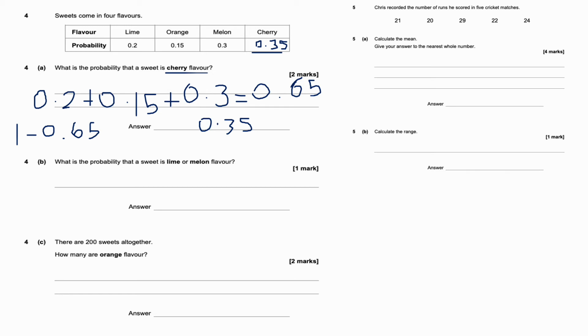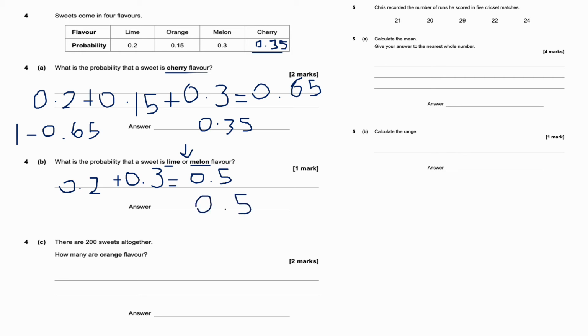Part B, what is the probability that a sweet is lime or melon flavour? Now the word or here means that I add. So I've got lime or melon. So it's 0.2 plus 0.3. If you ever see the word or, generally speaking, you will add the probabilities together, and if you see the word and, then you multiply.